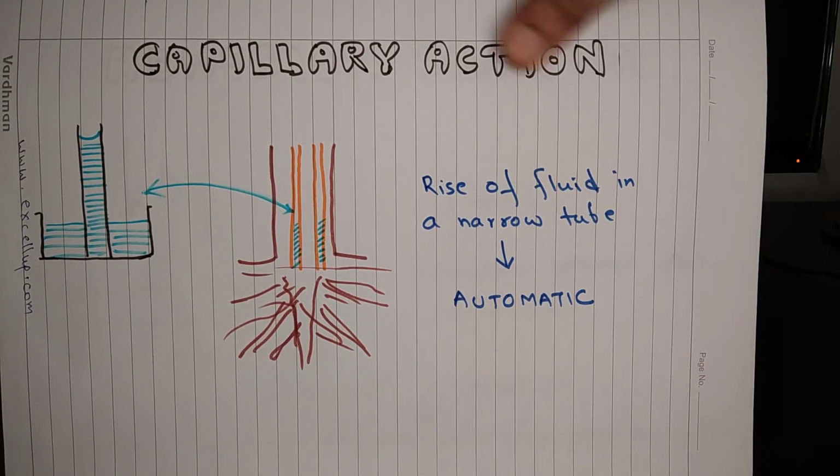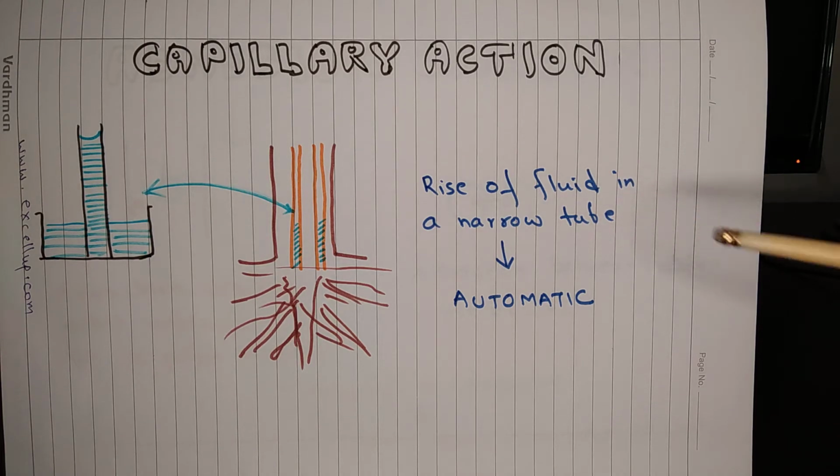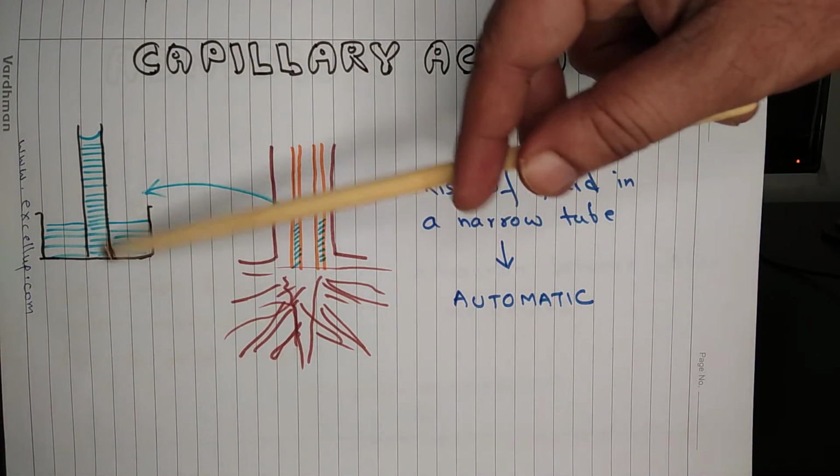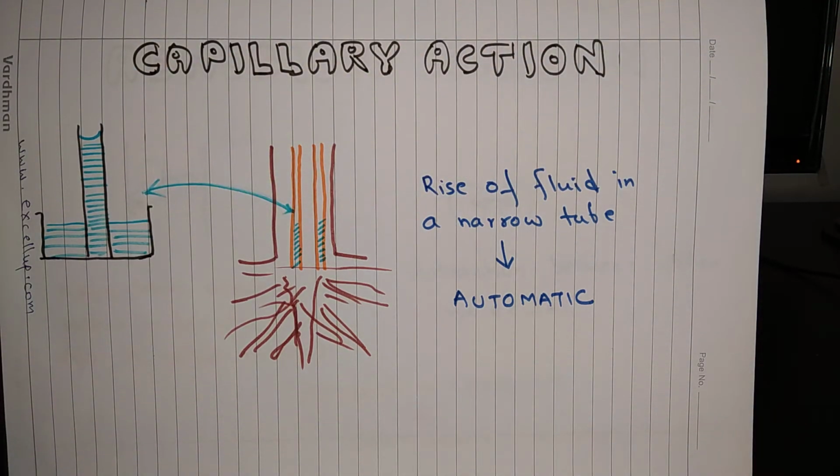Capillary action. The rise of fluid in a narrow tube on its own is called capillary action. So when a fine capillary is immersed in a liquid, what happens? Liquid rises in the capillary. This happens because of capillary action. How and why does this happen? You will read about it in physics classes.